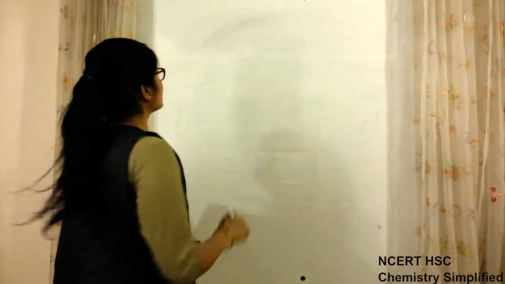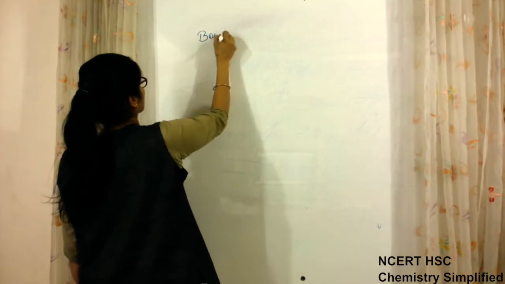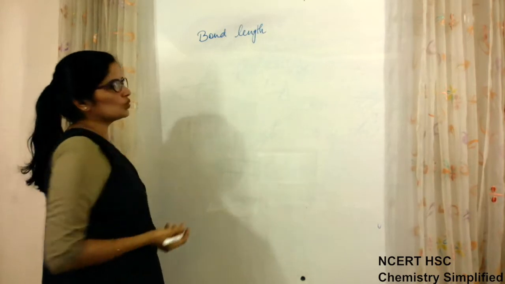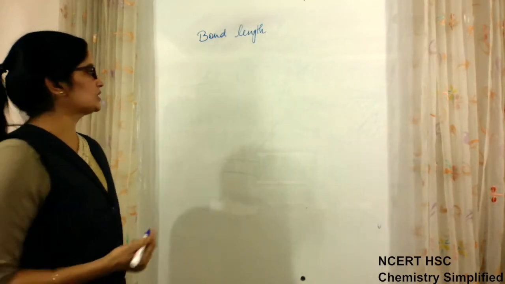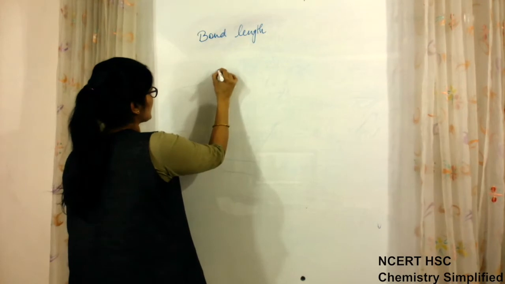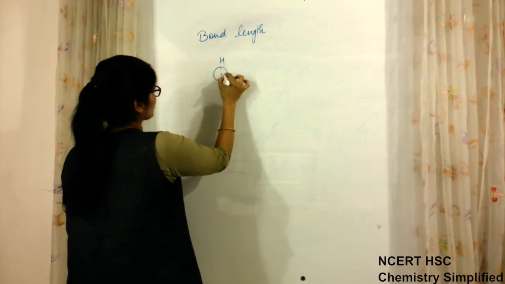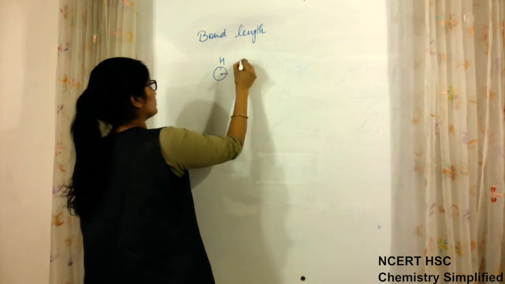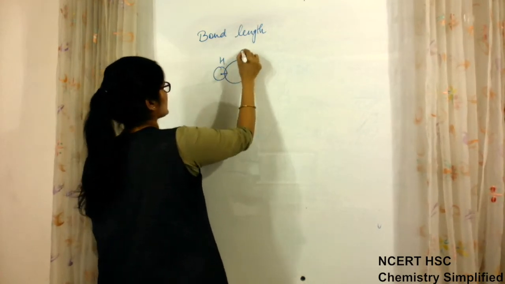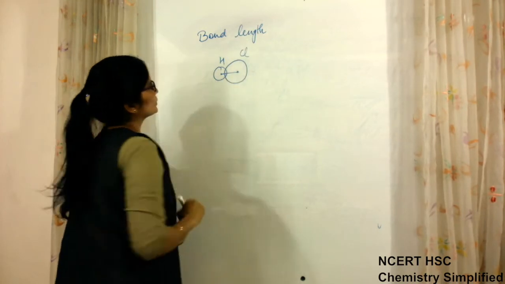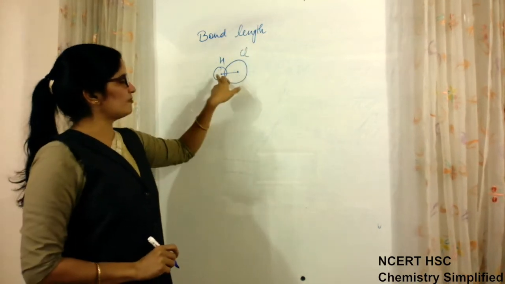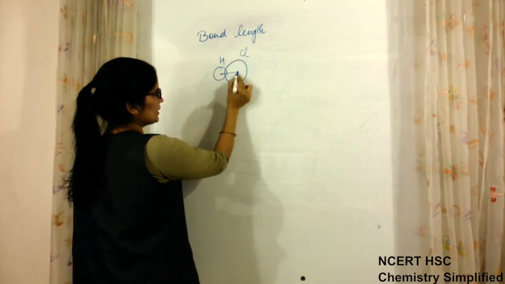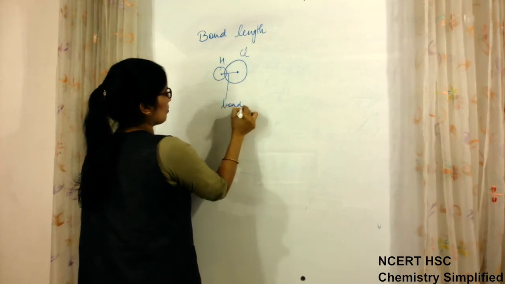Okay. Now the next term is bond length. If two particular atoms are combining to make a bond, so if this is hydrogen and this is chlorine, when they are making bond, they will be overlapping. So the distance between the centers of the two atoms which are making the bond is known as bond length.